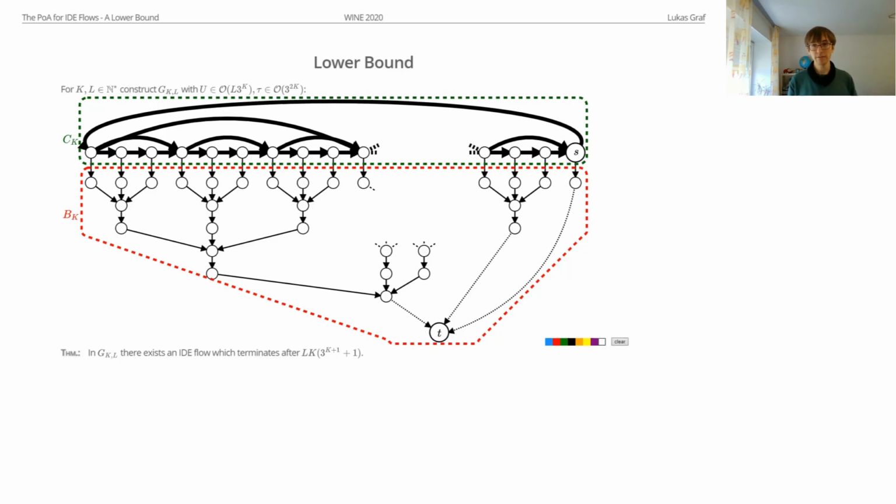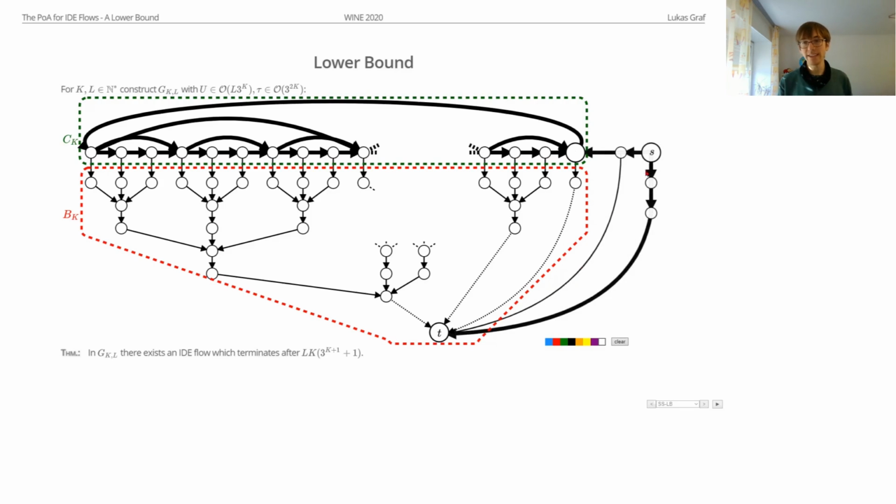To do that, we have to understand the optimal flow. To make that easier and the optimal flow better, we add something to the right here, like this. And now there are actually 3 basic paths to the sink. This one with length 3, this one with length 2, and the one through the gadget, where we already know what happens there, right?